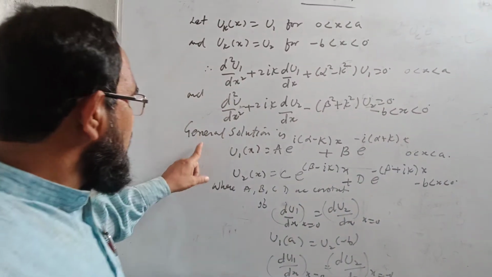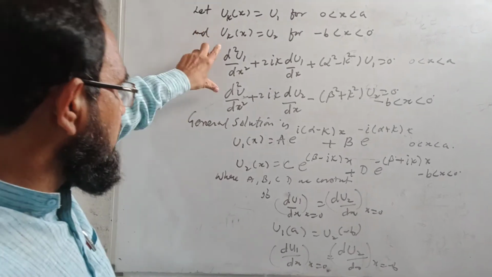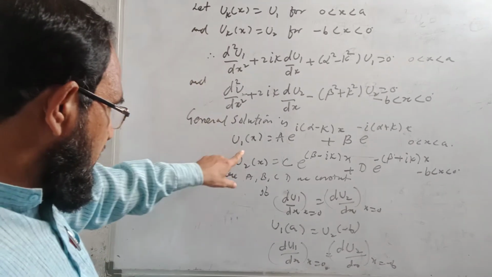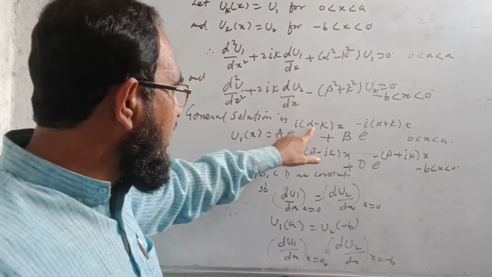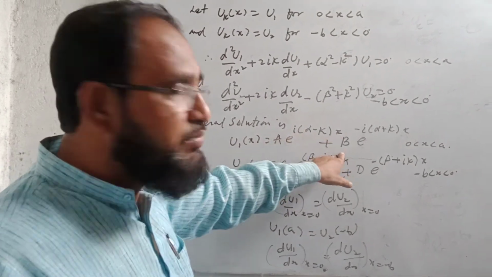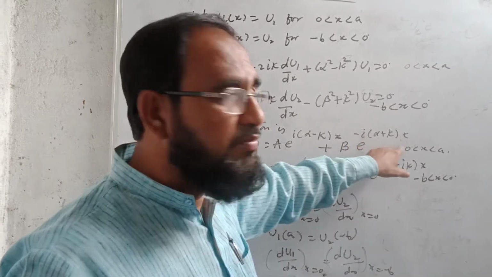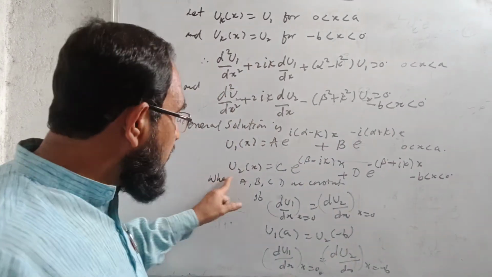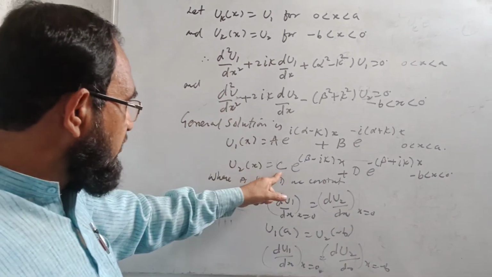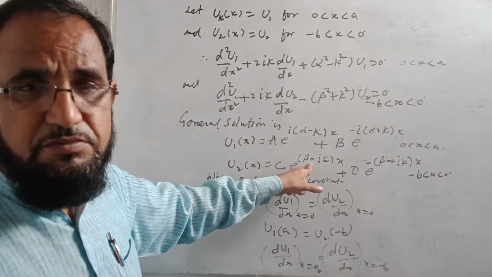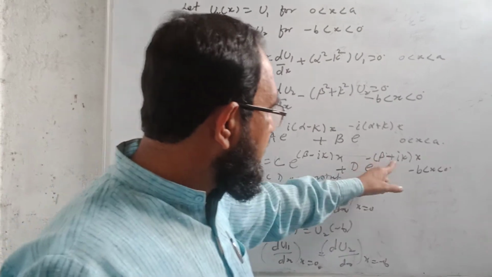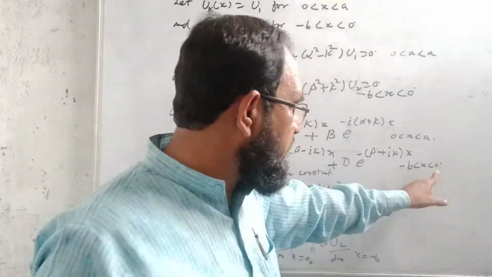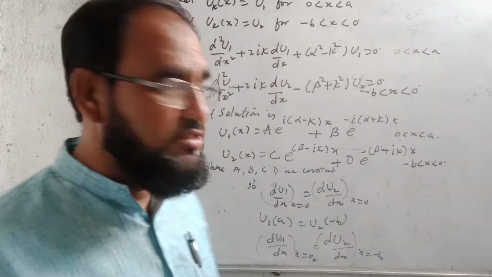Okay. So the general solution of these two equations will be given by u1 of x is equal to a e raised to power i alpha minus k x plus b e raised to power minus i alpha plus k x, and u2 of x for the second equation, c e raised to power minus beta minus ik x plus d e raised to power minus beta plus ik x, for x between minus b and 0.